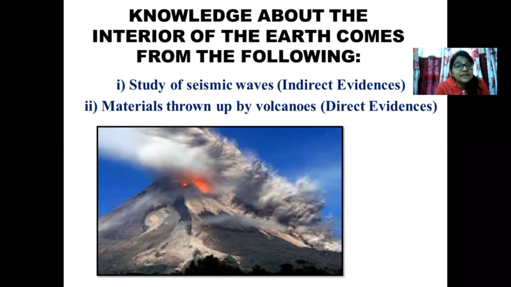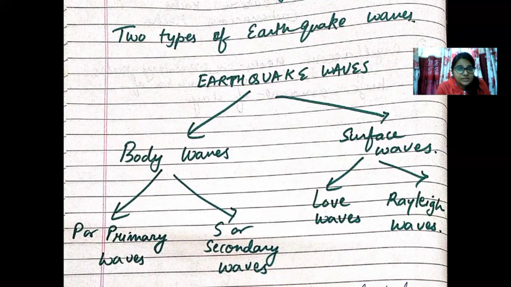The next one is the indirect evidence, and that is what we are going to look at in detail because that is the most important source of information. The word written is study of the seismic waves. Seismic waves are nothing but the earthquake waves. When the earth is shaking or when there is vibration of the earth's surface, certain waves are released from the interior of the earth, which travel here and there. It is with the help of those waves that we identify the condition in the interior of the earth.